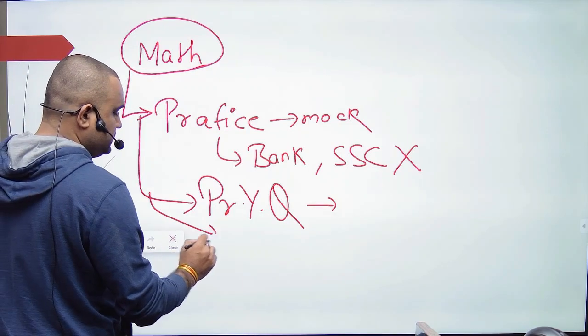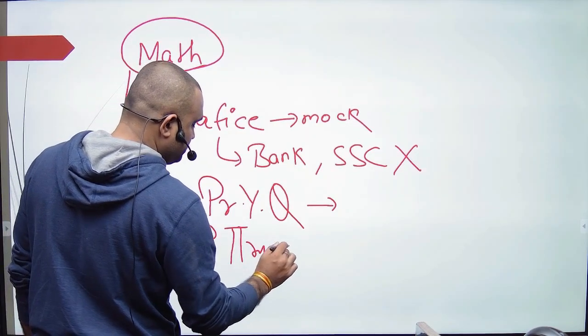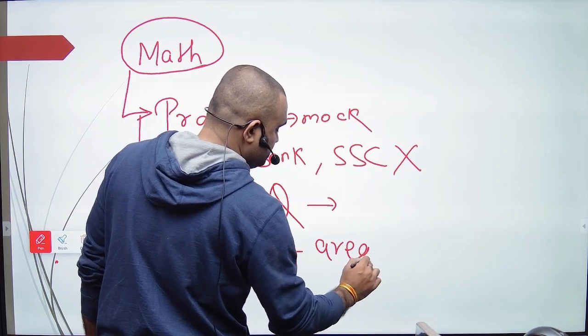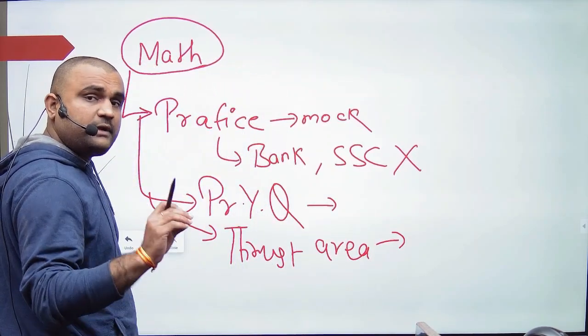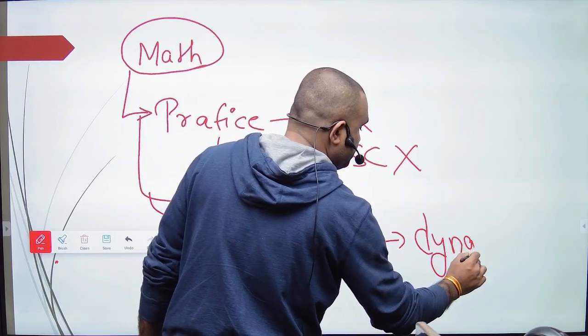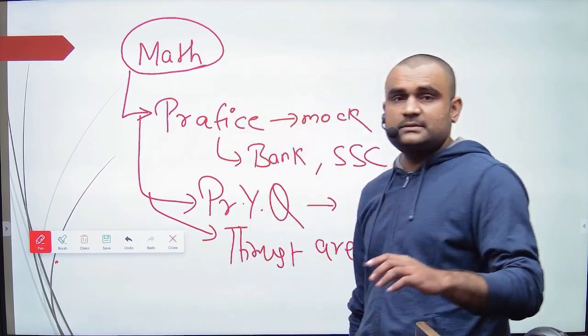The third thing is, the thrust area of CLAT is not very static. They are very dynamic. Why? Previous year they asked something different.